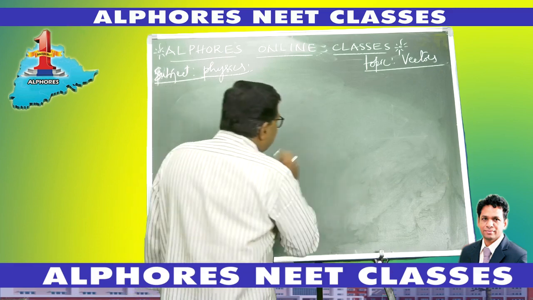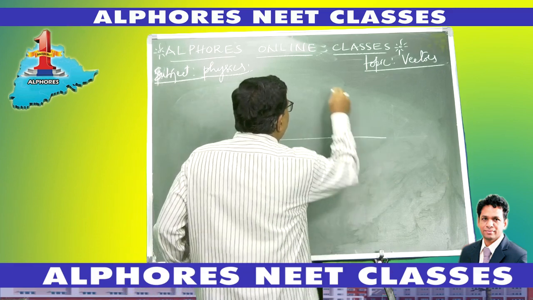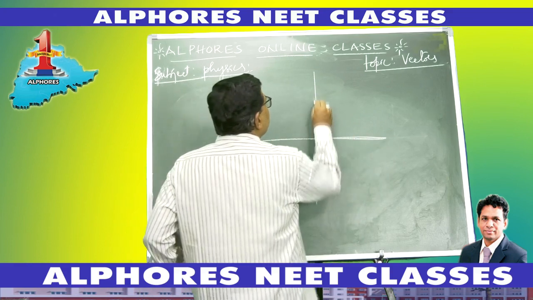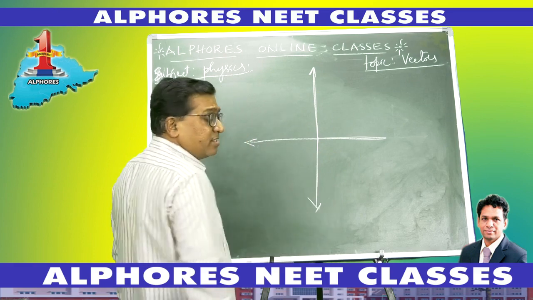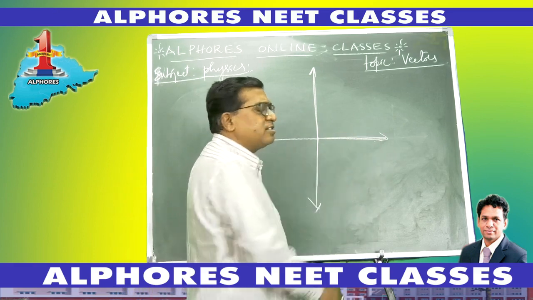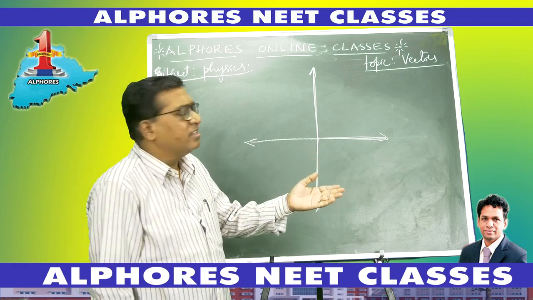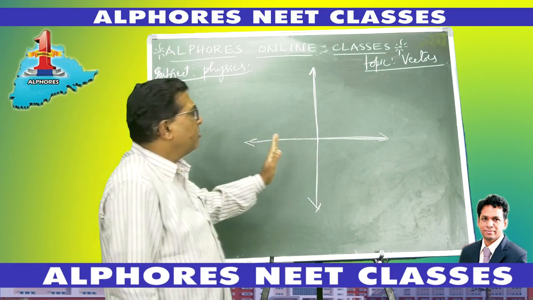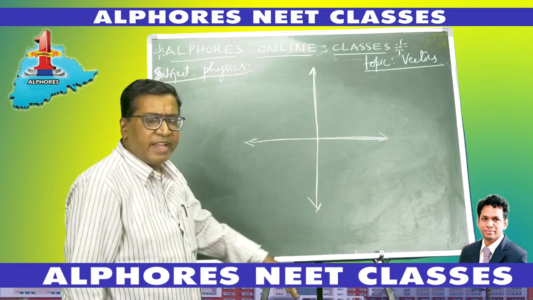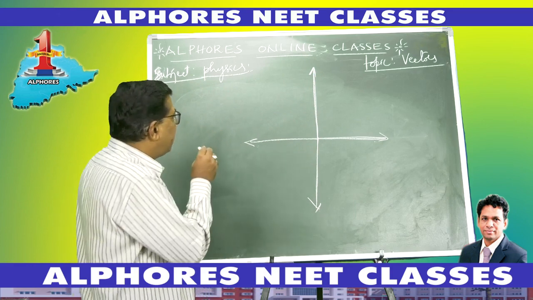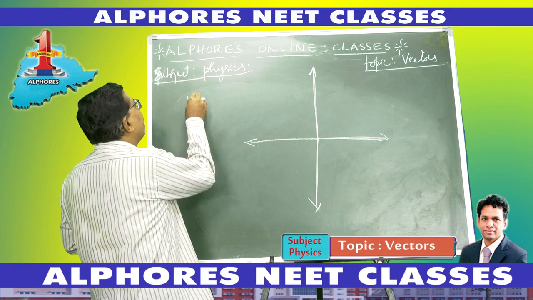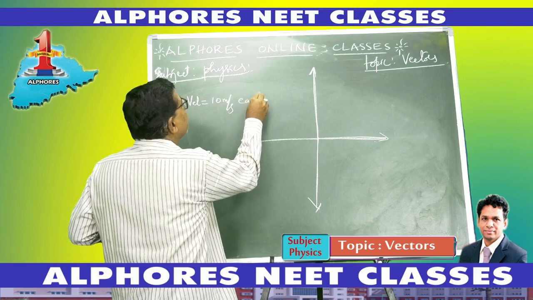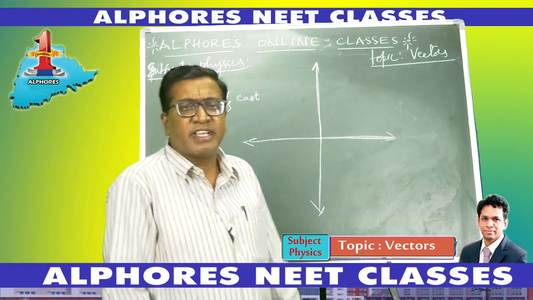Now, how? For example, consider a coordinate system. This is positive x-axis and this is negative x-axis. This is positive y-axis and this is negative y-axis. Positive x-axis is considered to be towards east direction. Negative x-axis is towards west, positive y towards north, negative y is towards south. Suppose there is a vector, let us say velocity of a body is 10 meters per second towards east.